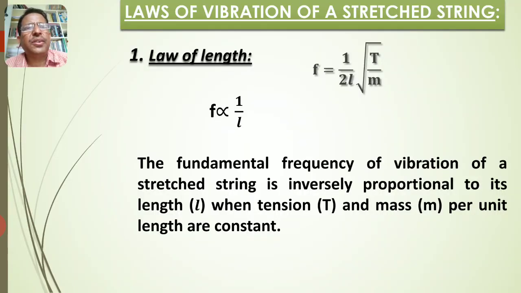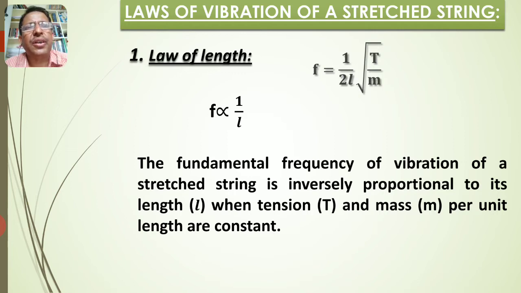Now, laws of vibration of a stretched string. There are three laws. First one is the law of length. Write down the formula for fundamental frequency: f = 1/2L × √(T/m). At constant tension and constant mass per unit length, √(T/m) is also constant.